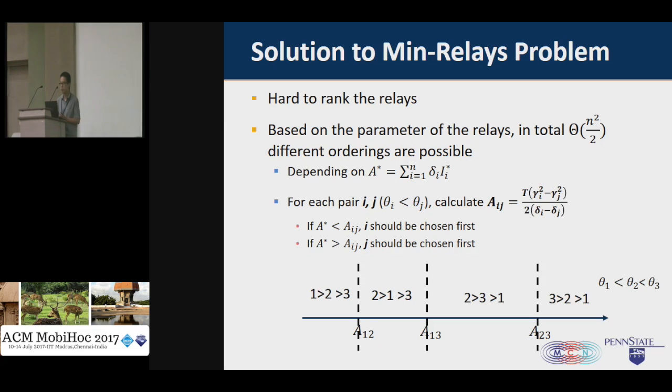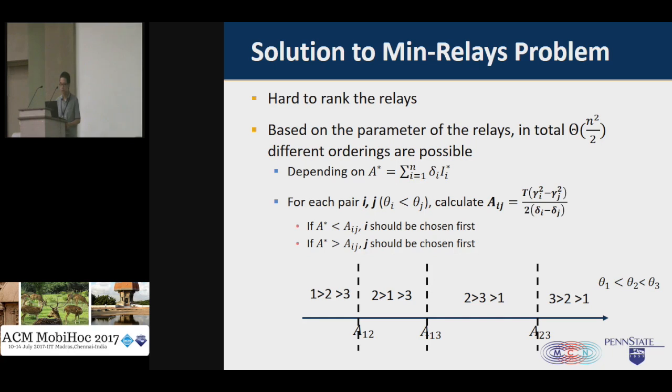So let me give you a simple example to see how this works. Basically, in this example, there are only in total 3 relays. We want to calculate Aij for any 2 of those relays. So we will be able to have A12, A13, and A23 here.